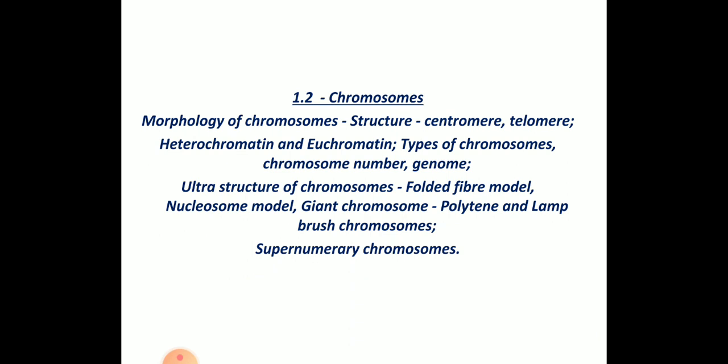what we mean by chromosome number and genome. Later we will be discussing the ultrastructure of chromosomes, which comes under the folded fiber model, nucleosome model, giant chromosomes, polytene chromosomes, Lampbrush chromosomes, and supernumerary chromosomes. Here we will be discussing up to genome, including the morphology of the chromosomes and types.